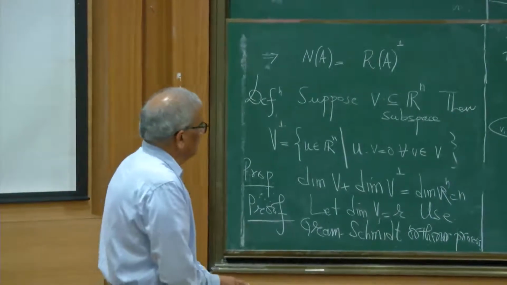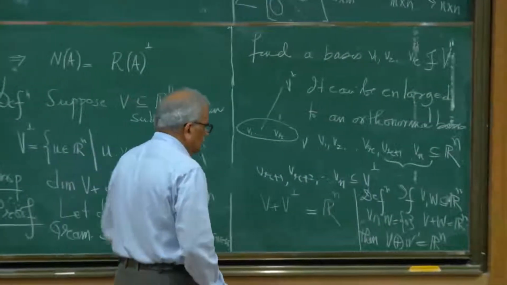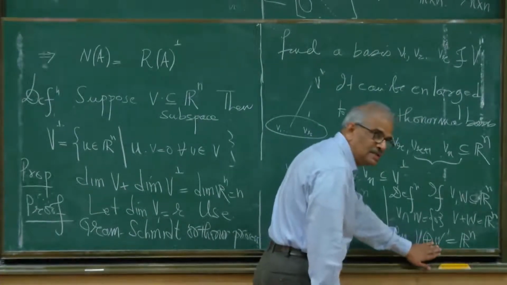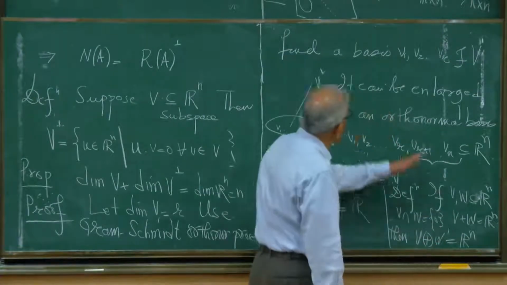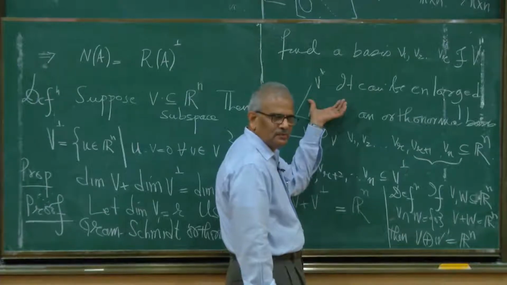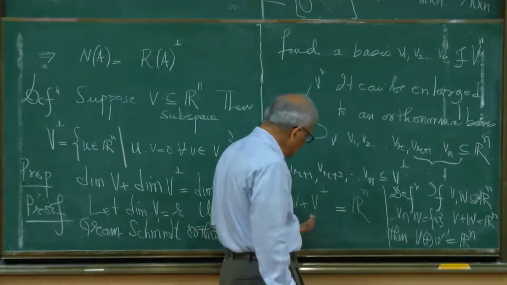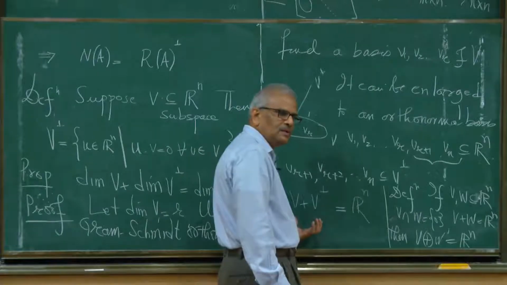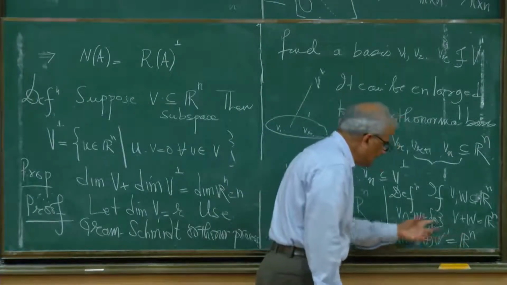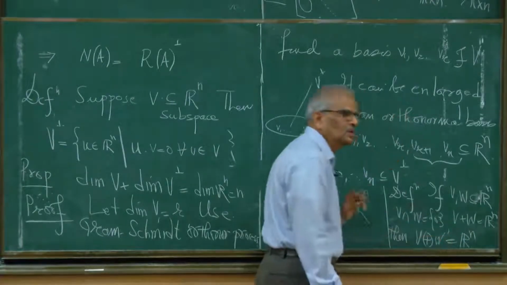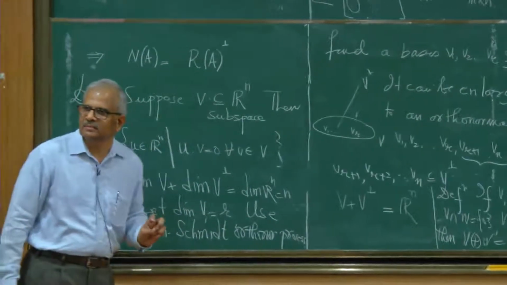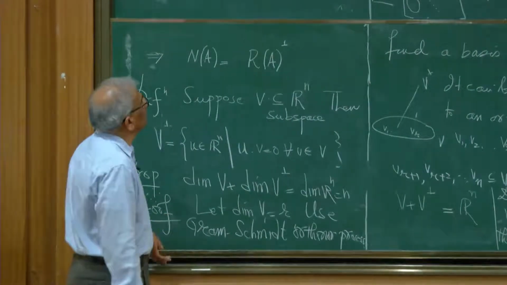Okay, right? So in this language, I have a subspace and this is called a complementary subspace, and W can be taken to be V perp, because V plus V perp is Rn, and there is nothing common except the zero vector in V and V perp. So Rn is a direct sum of V and its perpendicular subspace. Is that clear?